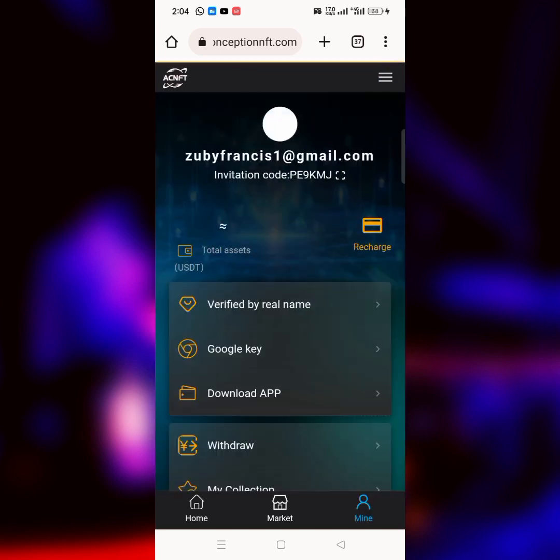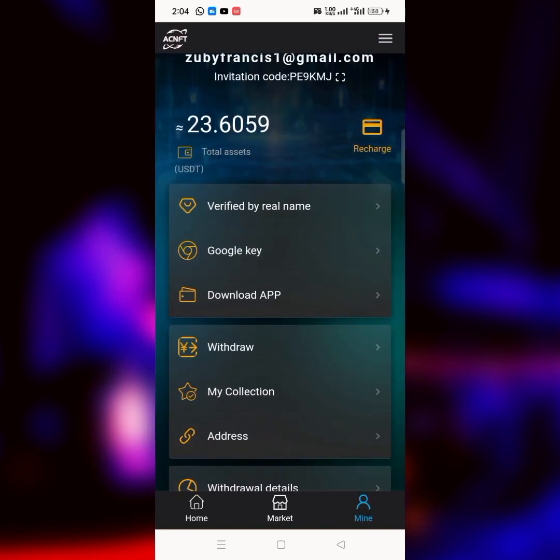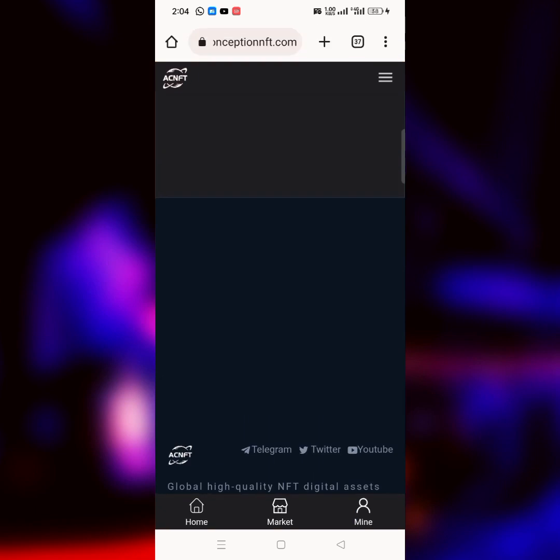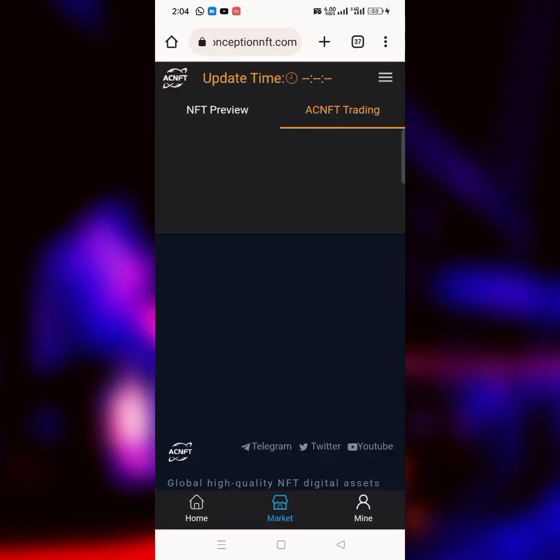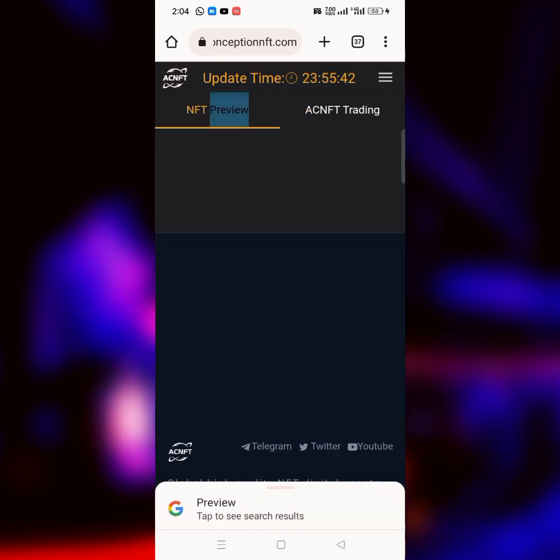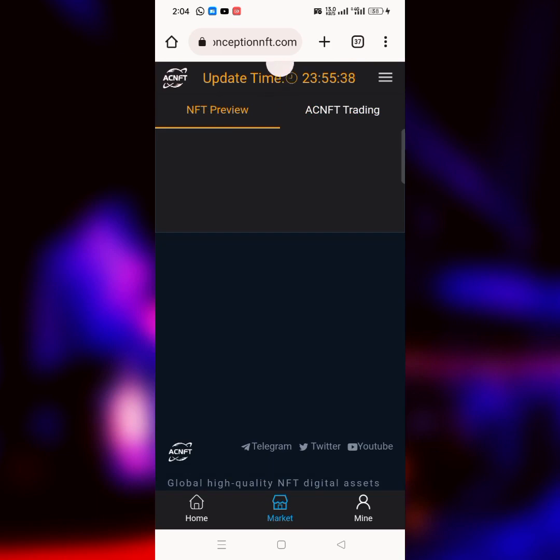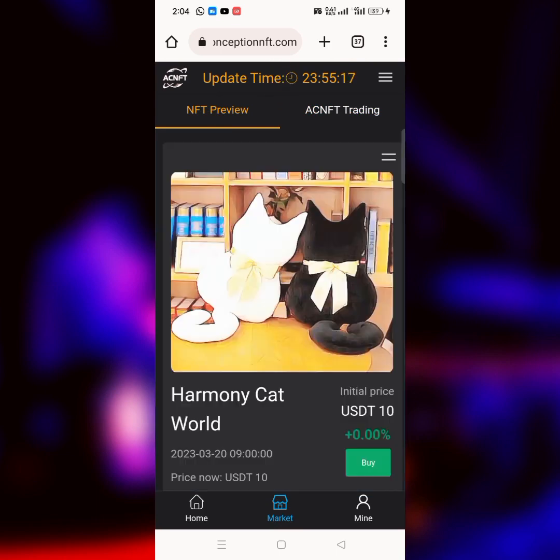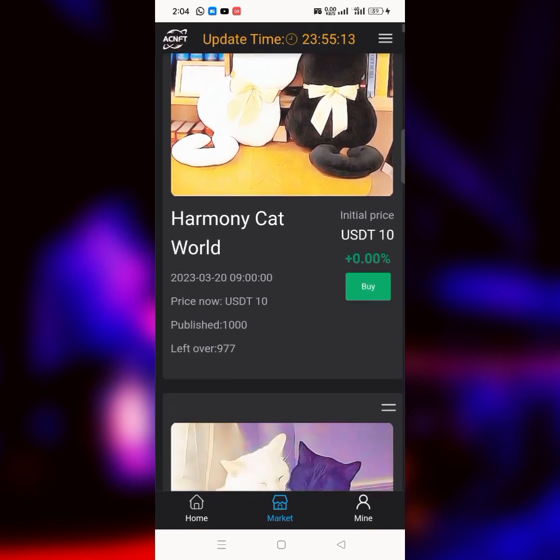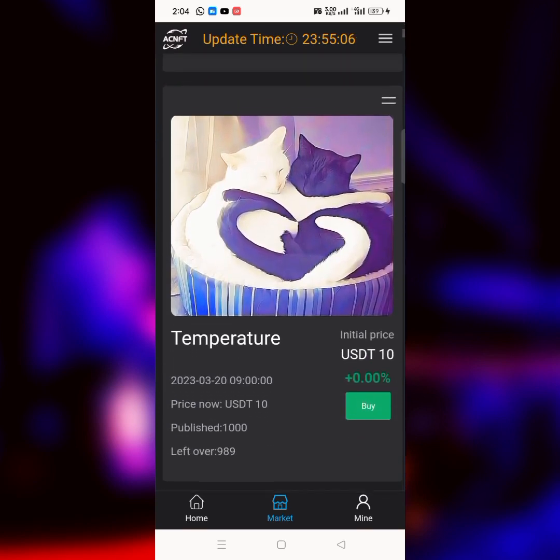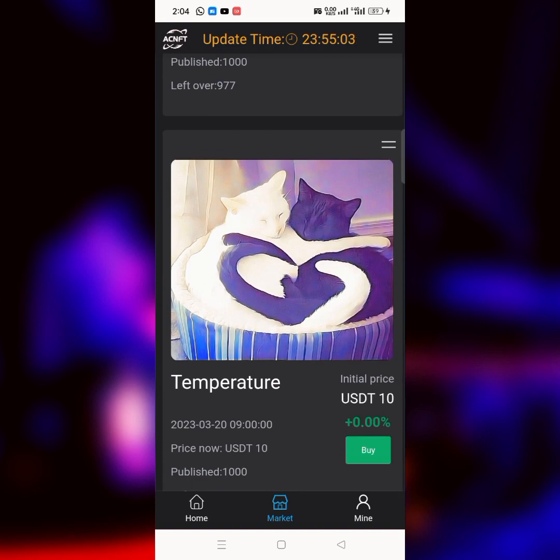So if I go back to my account now, and if I go back to my collection, you see that I don't have any single NFT here. So what I have to do now is to go back to the market and then go to NFT preview. So this is NFT preview, and what I have to do now is to select any of these particular NFTs being launched today. So I will use $10 to buy any of these NFTs that were launched today. By tomorrow we'll be expecting it to be going for 2.20% every day for us.